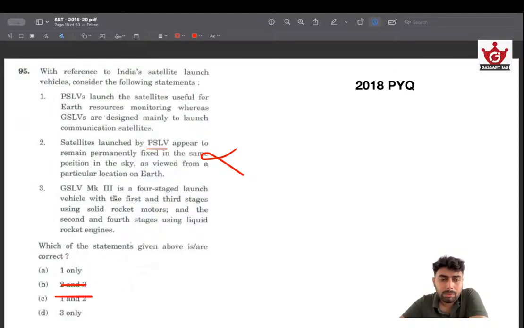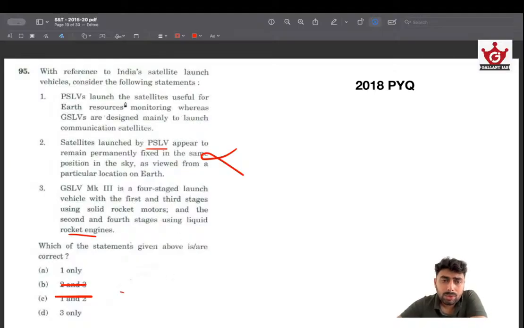Then, GSLV Mark III is a 4-staged launch vehicle with the first and third stages using solid rocket motors and the second and fourth stages using liquid rocket engines. This is slightly tricky because if you don't know how these engines work, it can be difficult. But the choice has to be made between either A or D. Which among the following has the least burden of proof and the best chance of being accurate?